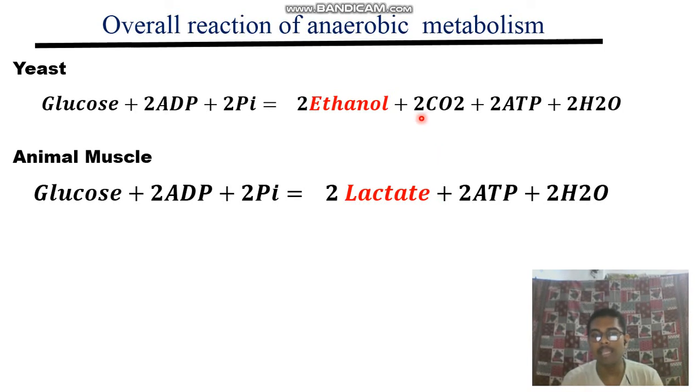And remember one thing, in that case, for the yeast, there is decarboxylation. That's why you have a CO2 molecule, CO2 production here. But the animal muscle cell doesn't go through the decarboxylation stage. That's why it doesn't produce any CO2. So that's about the fermentation system. Okay, that's all about fermentation.